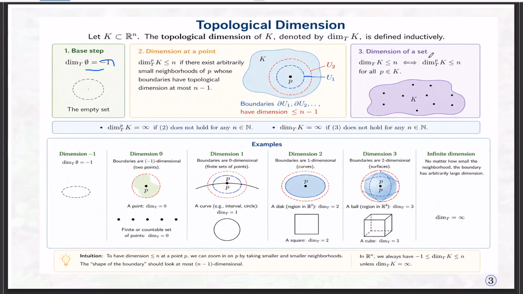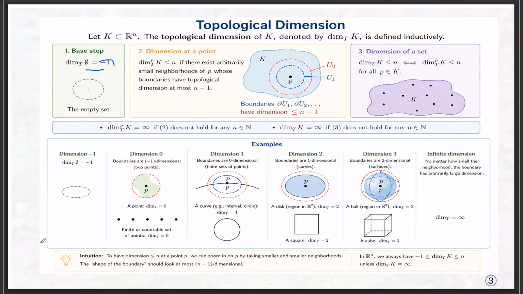If the topological dimension of K is less than or equal to n at every point, then we can say the topological dimension is n. If conditions 1 and 2 do not hold, we can say the topological dimension is infinity, and likewise if condition 3 does not hold, the topological dimension is infinity.